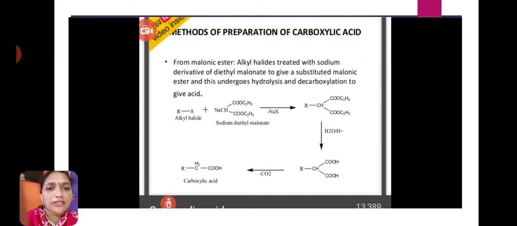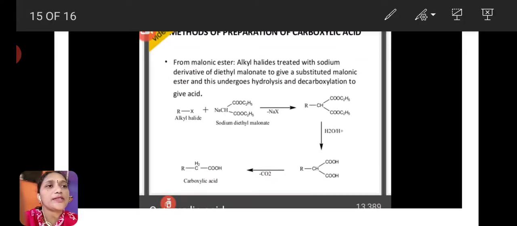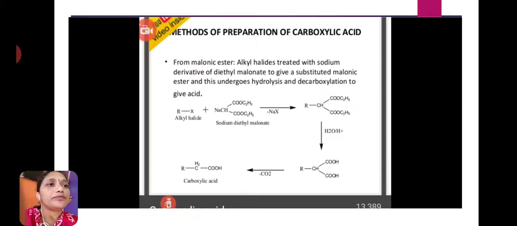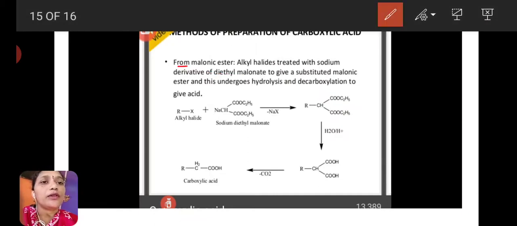The next preparation method of carboxylic acids is from malonic ester. From malonic ester: alkyl halides are treated with the sodium derivative of diethyl malonate to give a substituted malonic ester, and this undergoes hydrolysis and decarboxylation occurs and gives carboxylic acid.